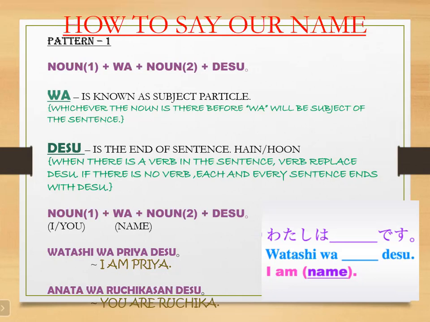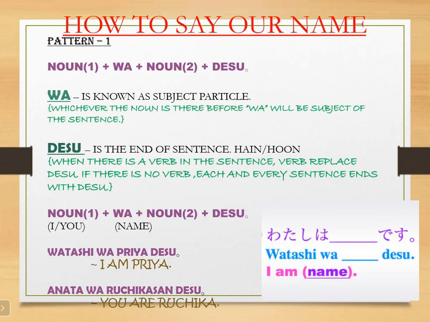They express about the noun, which role that noun is playing in that sentence. So va is known as the subject particle. It means whichever noun is there before va will be the subject of the sentence. जो भी नाउन है वा के पहले, वो उस सेंटेंस का सब्जेक्ट होगा. अगर हम वा लगाना भूल जाएंगे तो कोई नहीं समझ सकेगा कि वो नाउन उस सेंटेंस में क्या रोल प्ले कर रहा है.